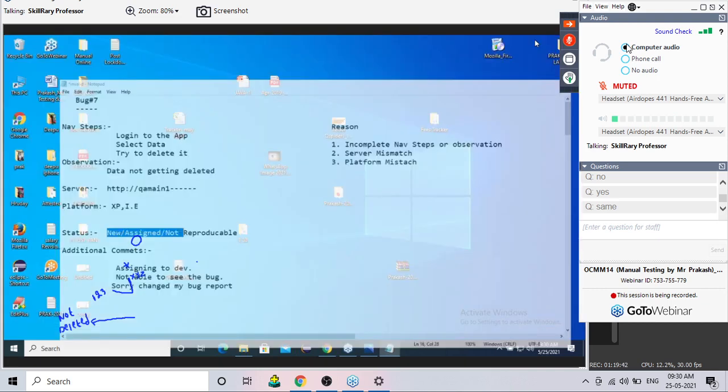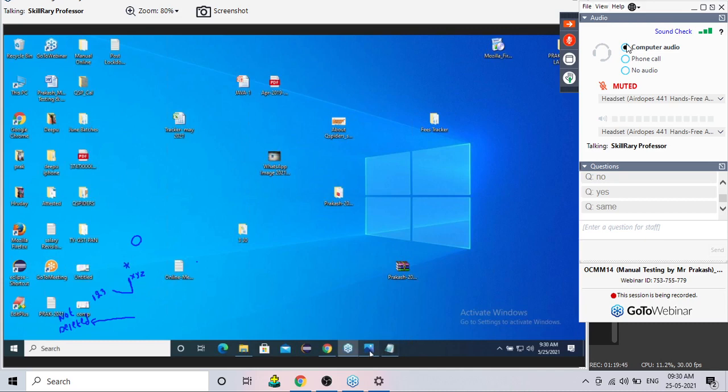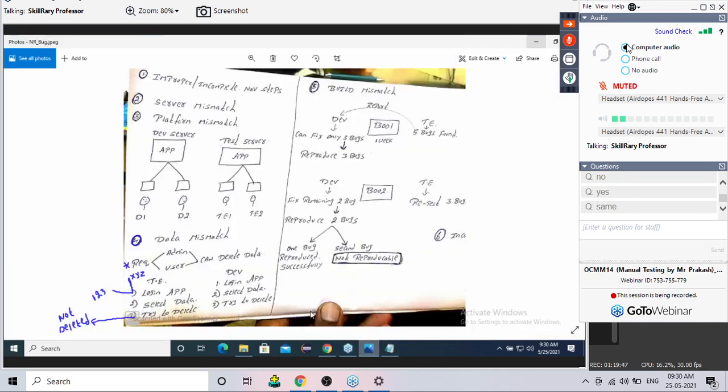Now what happened is, the developer started reproducing this bug. When he started reproducing it, obviously he will use the test server because it is mentioned. Platform also he may use the same, because that is also mentioned. But what is happening? This developer, guys,